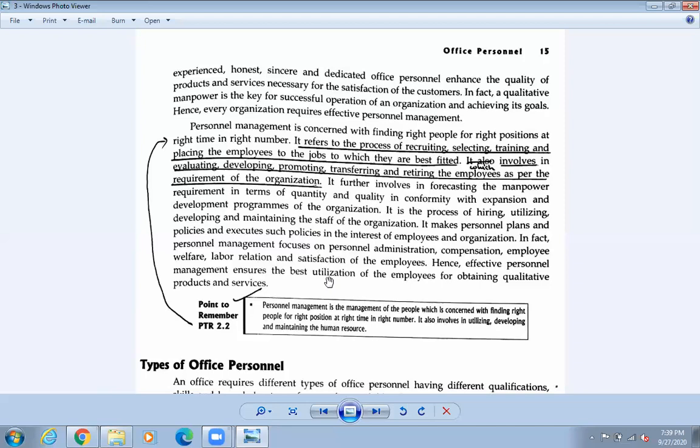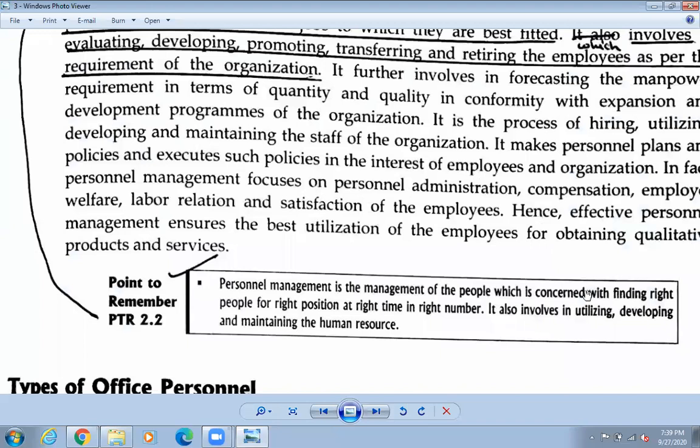Okay, so halka training dine ho ke गर्ने हो, but they should be chosen in such a way that the right people will be selected in the right position. Okay, so it's concerned with finding the right people for the right position at the right time in the right number. That means how many are required. So if 5 are needed, that means I should select only 5.